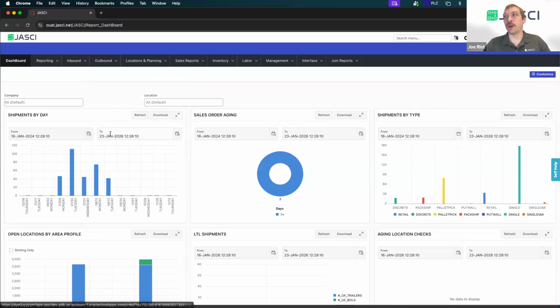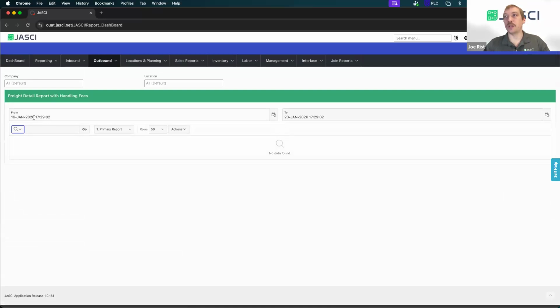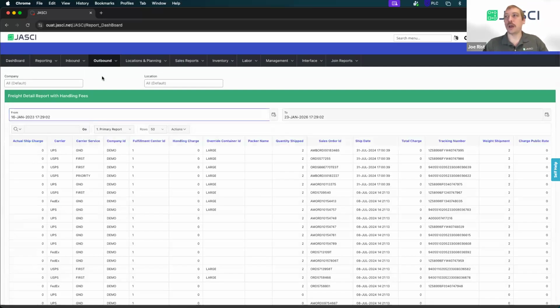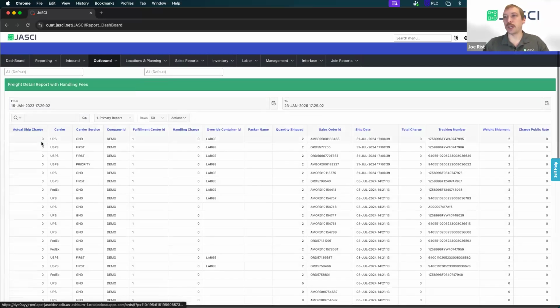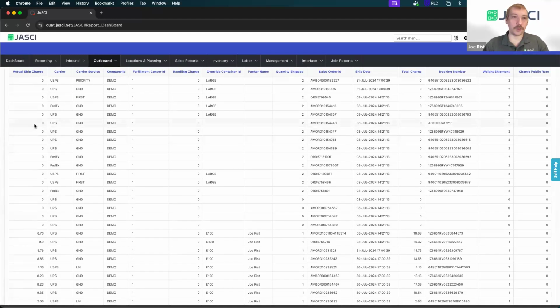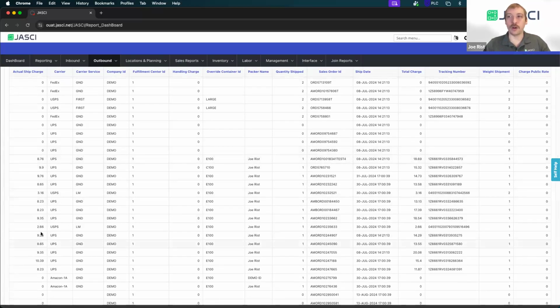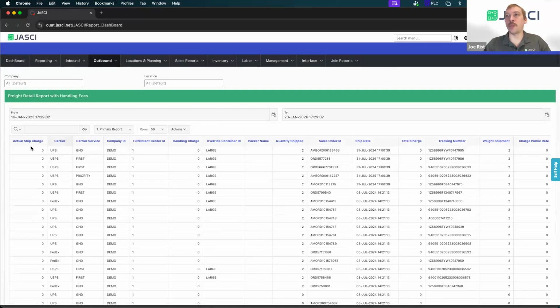If you want to monitor how much you're spending on your shipments, let's just go back in time here. So I can pull some data. A lot of my shipments are $0 because it's a demo environment. I only have a few things hooked up to an actual rate shopping, but you can see some of those are here.